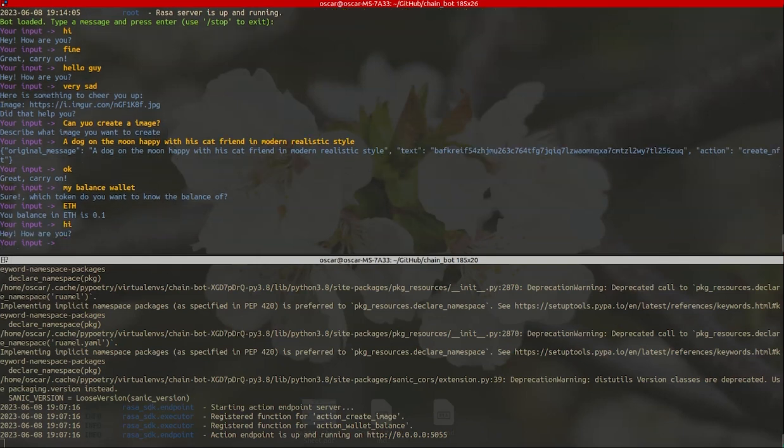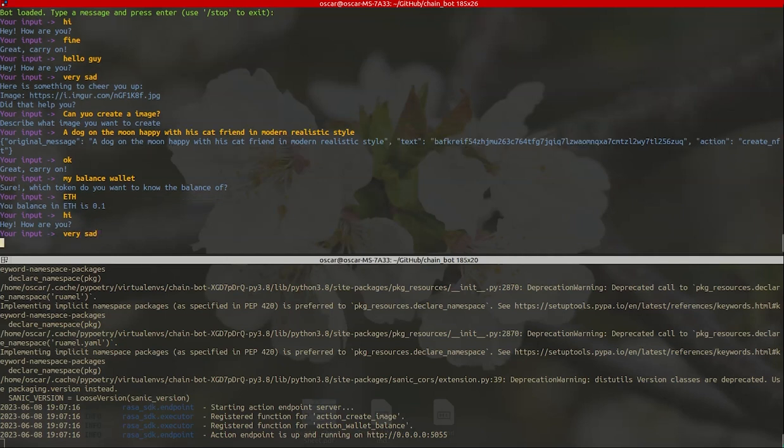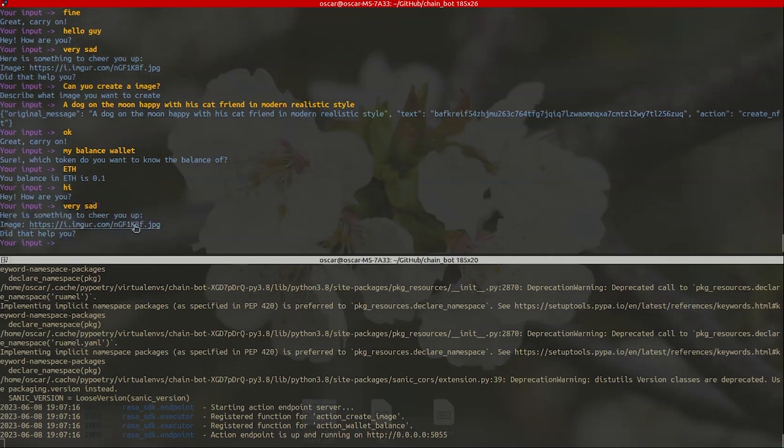I will say hello. I will say that I am very sad. And here it gives me an image to make me happy. I can also interact with it to generate images through OpenAI from its DALL-E API. And apart from the image being generated, it is saved in story using the IPFS system.